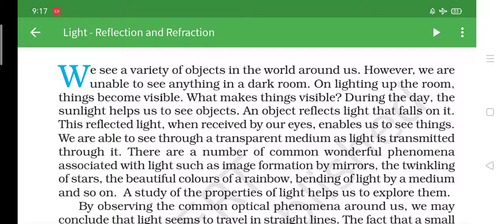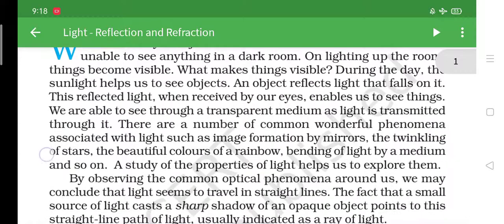Okay, so if you want to see anything, you need a certain amount of light there. What happens when light falls on any object? From that object, light gets reflected and comes to your eyes, and then you are able to see any sort of object. For example, in a dark room, if you light a torch, where the light from the torch falls, you will be able to see only that object. Yes, so that is what they have mentioned here.